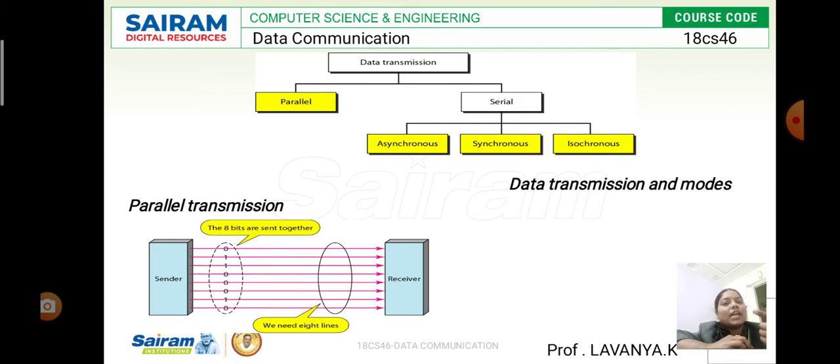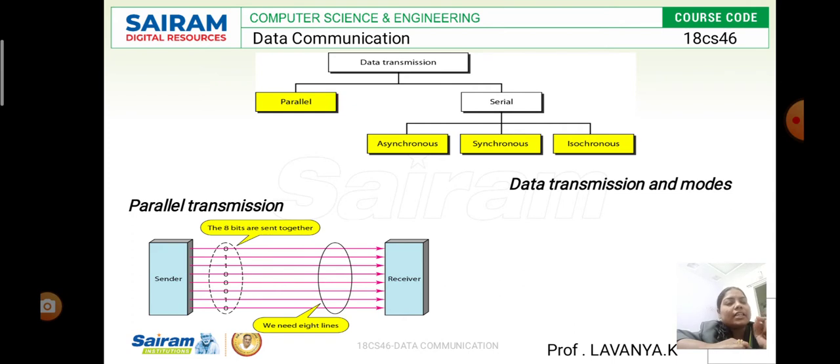So they send 8-bit data together, which means at a time they send 8-bit data from sender to receiver. Each and every bit has its own transmission medium, which helps in sending the data from sender to receiver at a time. This is parallel transmission.